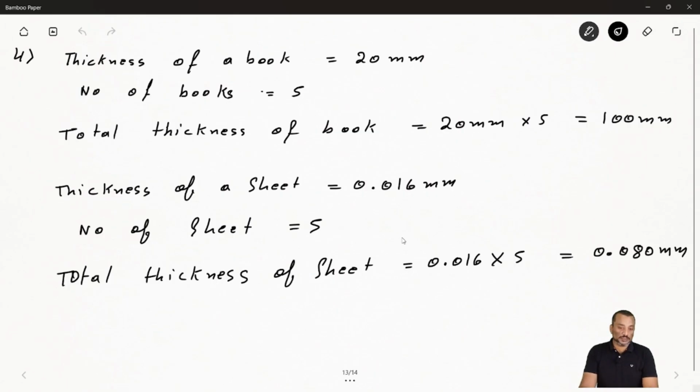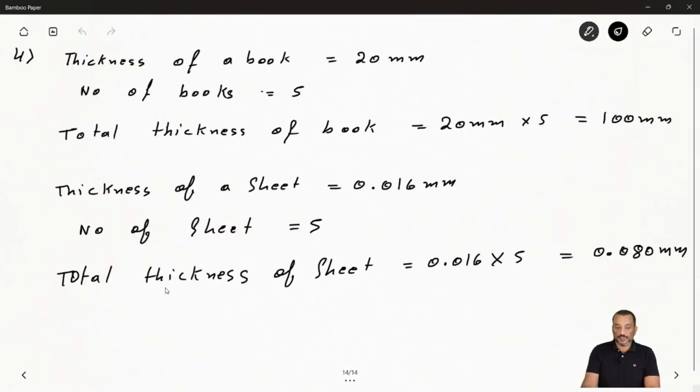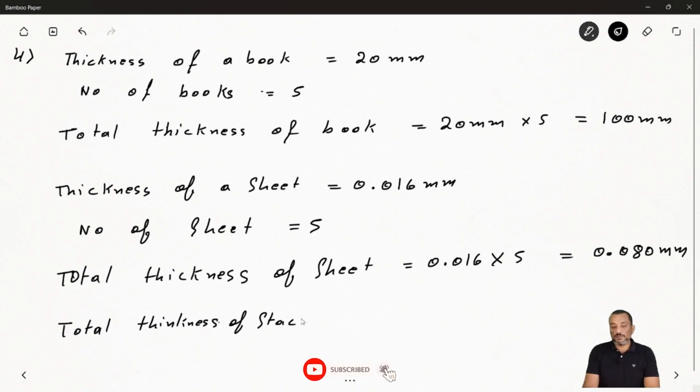Now, anything asking apart from this one? Yeah. So what is the thickness of a stack? So whole stack thickness, how much you will get? So total thickness of the stack. So stack means combination of all the sheets plus books.